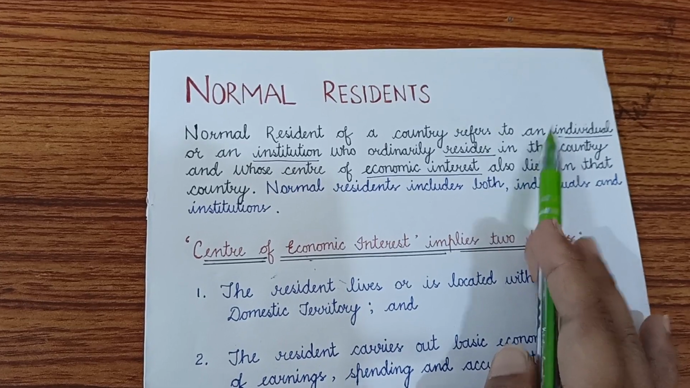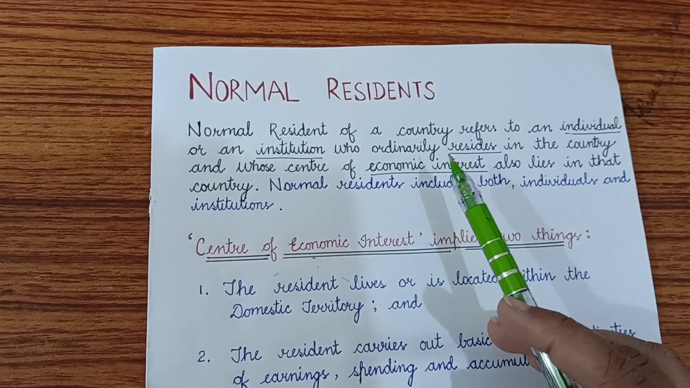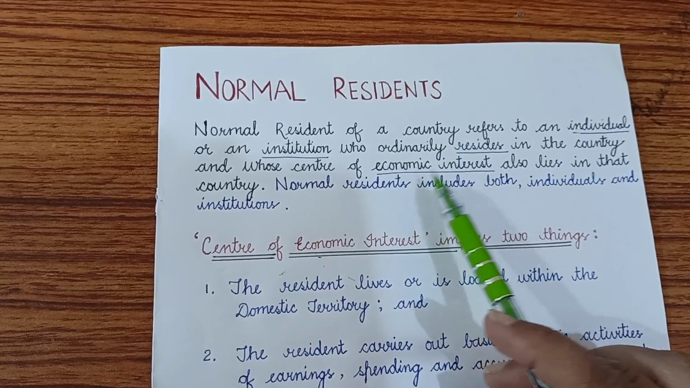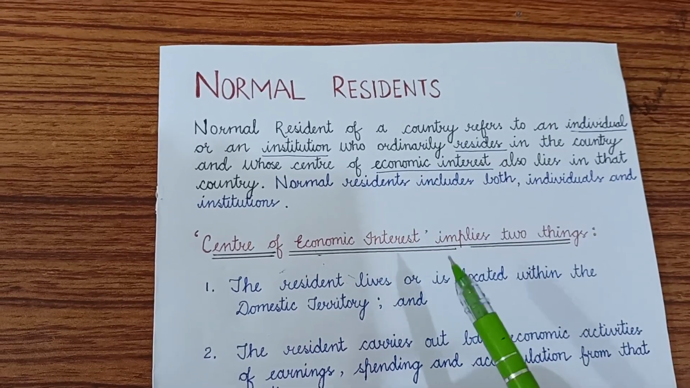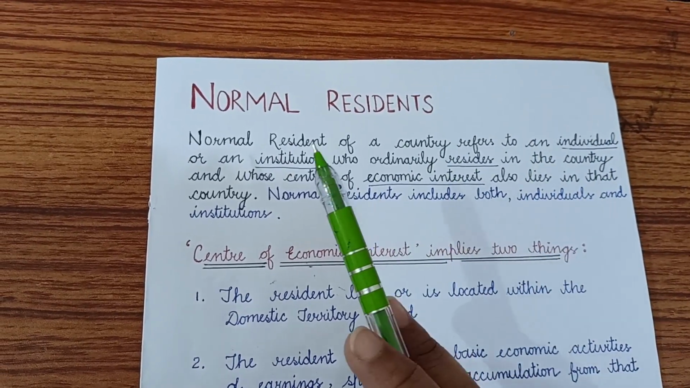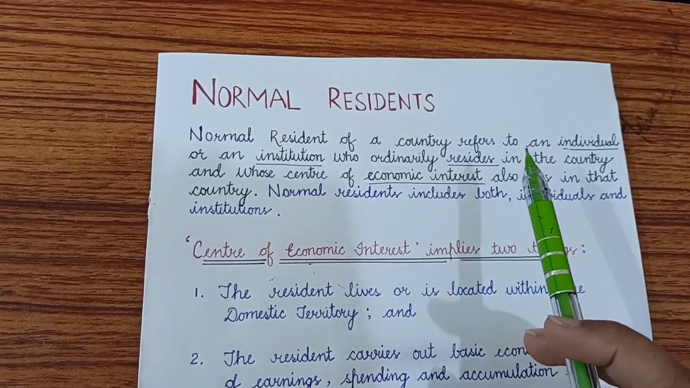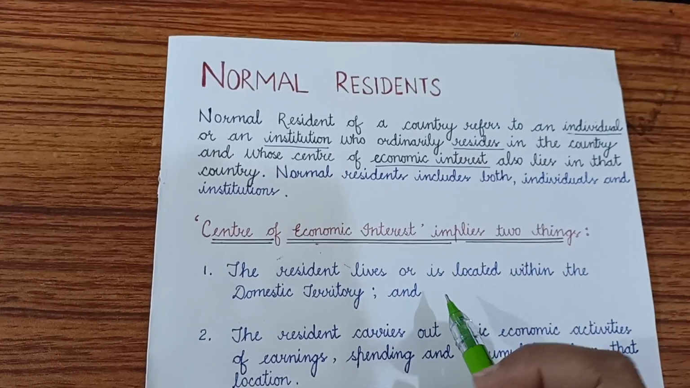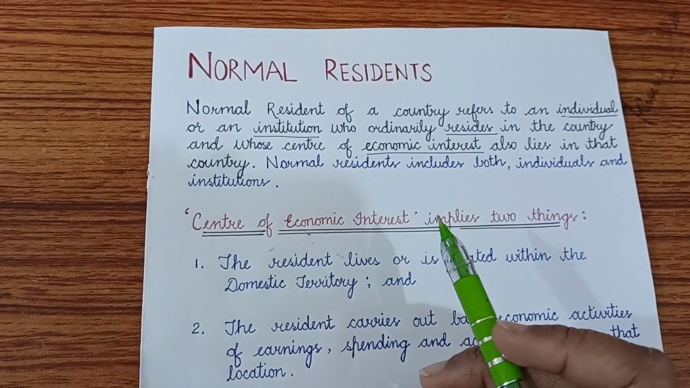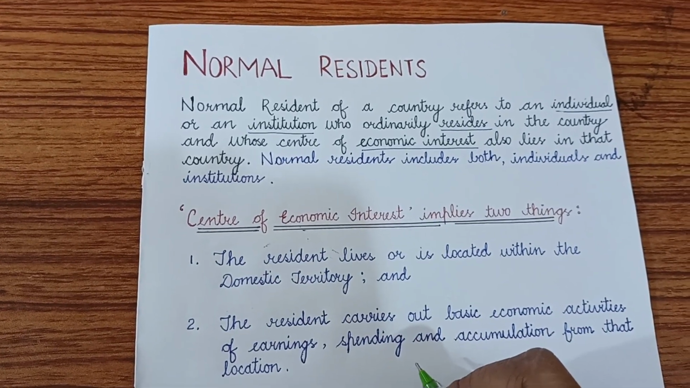So a resident can be both individual and institution, but they both should fulfill two criteria: they should reside in a country and the economic interest also lies in that country. Here reside means that person or institution should live in that country, and economic interest signifies that the income should be generated from that country, the spending should be related to that country, and accumulation of income should be from that country only.